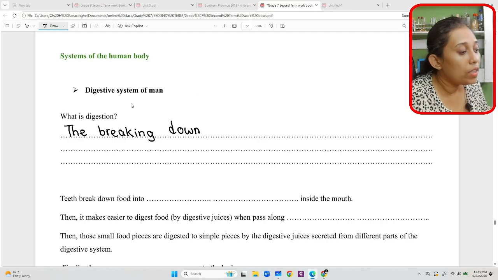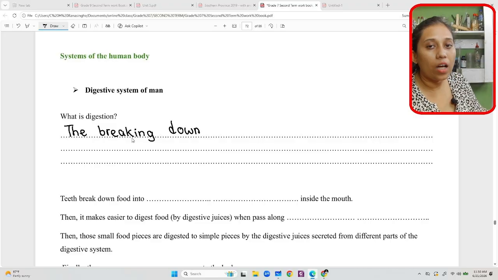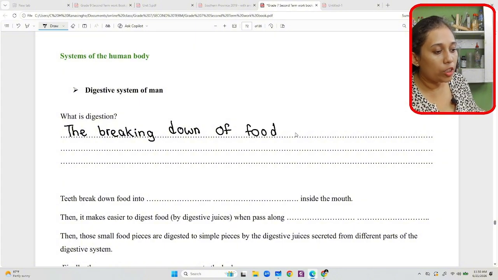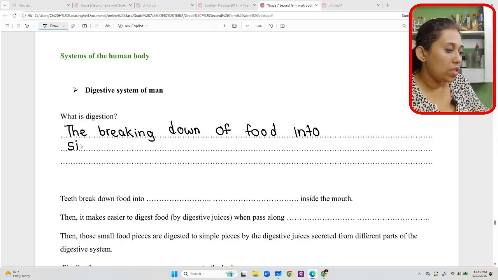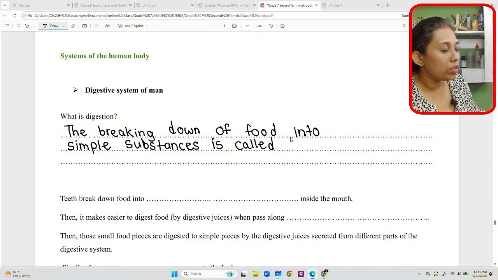Right, sorry. Kutel, what is digestion? Digestion means breaking down of food into smaller particles, right? So we'll write: what is digestion? The breaking down of food into simple substances is called digestion.